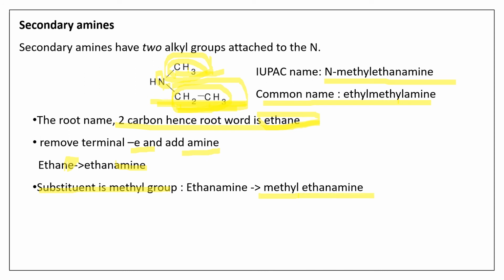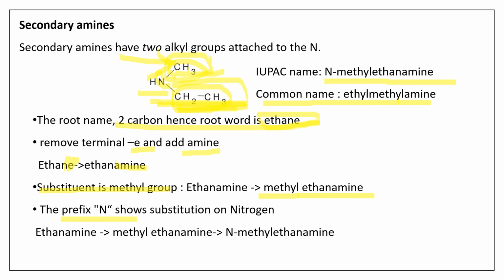I hope you're understanding. Now the prefix N has to be used whenever there is a substituent on nitrogen. The methyl group is represented as N because it is linked to the nitrogen atom. Hence it is shown as N-methyl ethane amine. Is it clear? This is how, for a secondary aliphatic amine, the IUPAC name becomes N-methyl ethane amine.